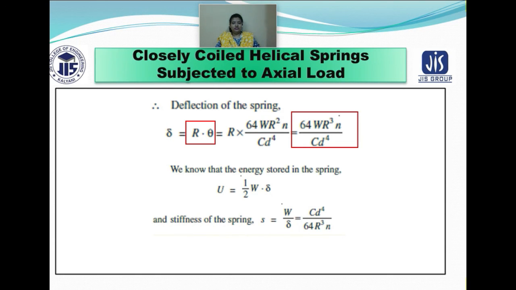Again you need to know what the strain energy stored in the spring is, which is always represented by half into load into delta, that is the deflection of the spring. And if you need to know the stiffness of the spring, then it is represented as W by deflection, and the formula is none other than C d to the power 4 by 64 R cube n.